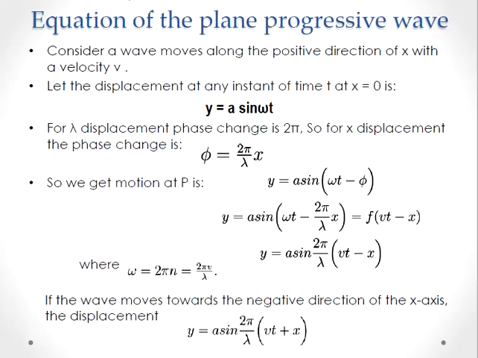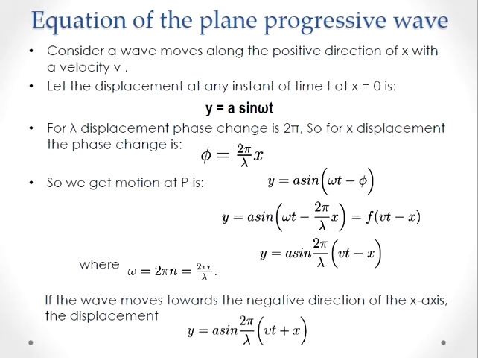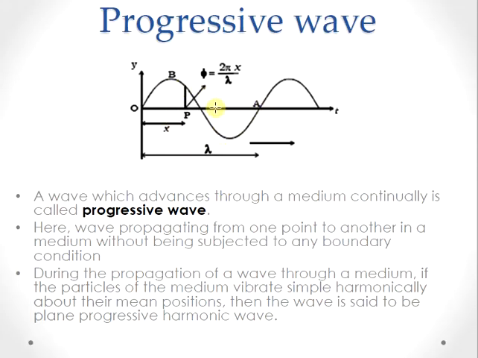And as we have seen in the earlier picture, for a progressive wave, for a displacement of lambda, which is the wavelength, the phase is considered as 2 pi. So for a complete cycle of the wave, this is the length, the corresponding path difference is called the wavelength lambda, and the corresponding phase will be 2 pi.